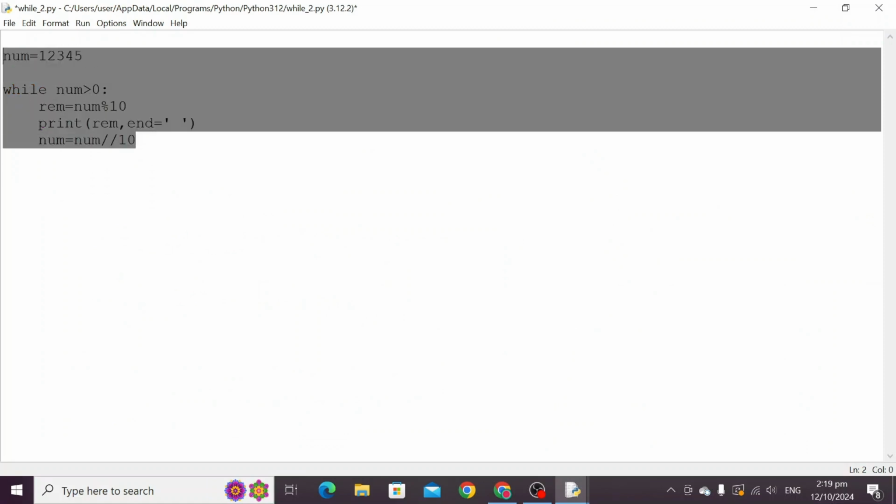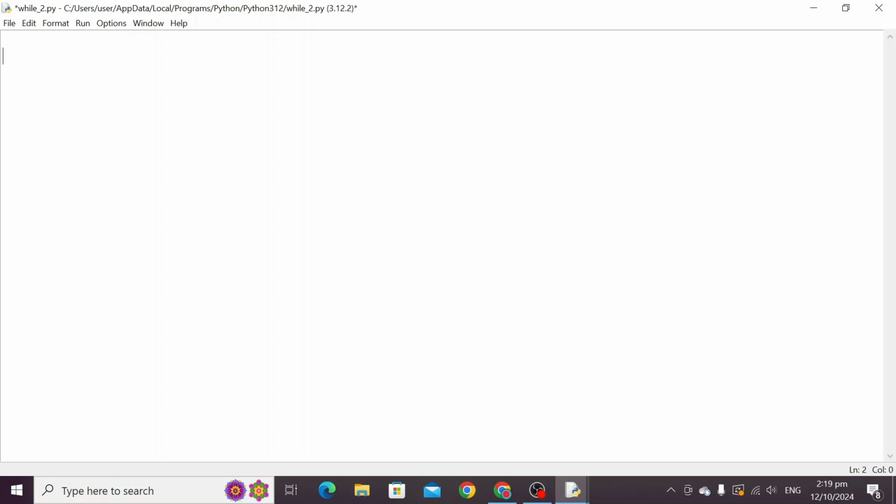Let's do one program. Let us do a program to get addition of all the even numbers between 10 to 100. Now in this what we have to get the addition of all the even numbers between 10 to 100. So condition number 1 is between 10 to 100.